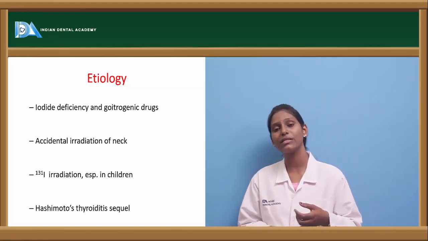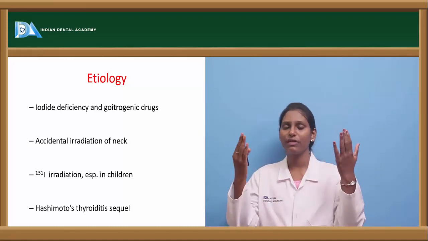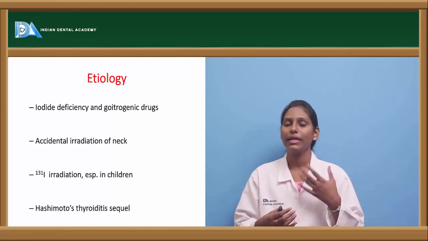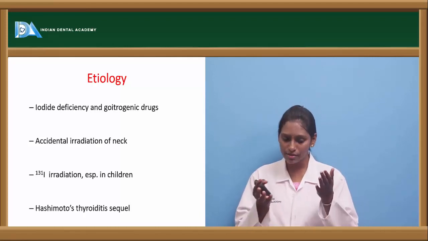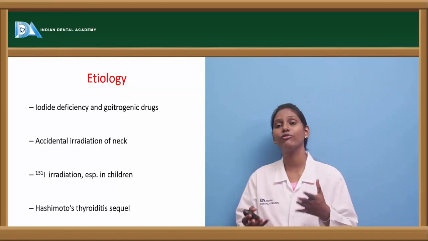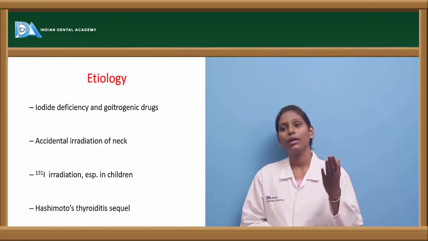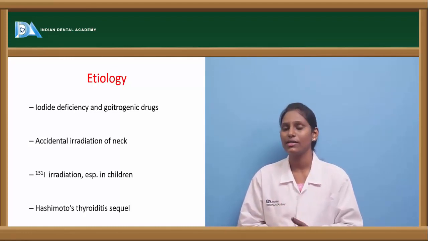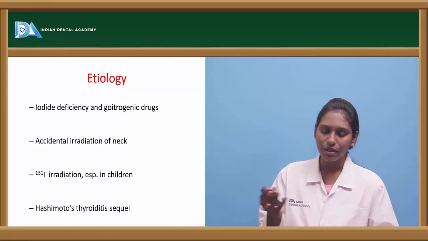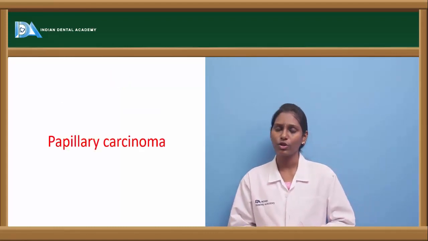These injured cells secrete less thyroid hormone. When less thyroid hormone is secreted, TSH levels, the thyroid stimulating hormone level, are increased, so it keeps on forcing the thyroid gland to produce more thyroid hormones. So there are some tumors which are TSH dependent, and the increase in TSH itself could be carcinogenic in nature. Certain autoimmune disorders can also have thyroid carcinomas as a sequel, for example Hashimoto's thyroiditis, whose sequel is carcinoma. Okay, this is the brief etiology of how these carcinomas can occur.